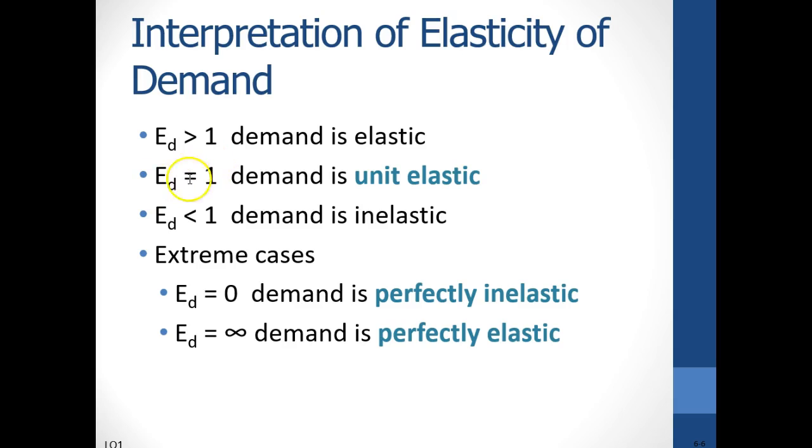When the elasticity coefficient is equal to 1, this is a special case called unit elasticity. This means that the percentage change in price and the percentage change in quantity are exactly equal. Perfectly inelastic demand means that consumers will buy exactly the same amount, no matter how high or how low the price. Perfectly elastic demand means that nothing will be purchased if there is any deviation from the current price.